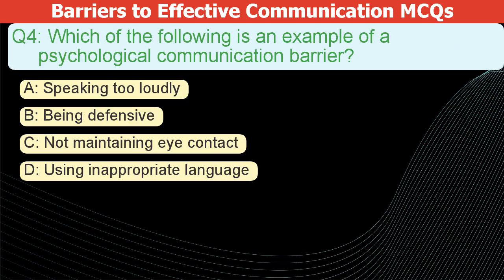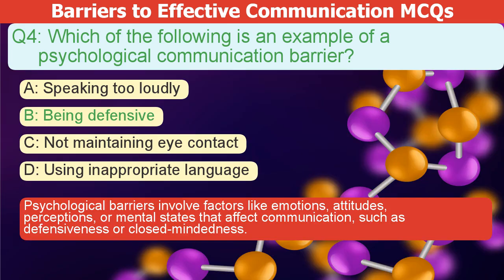Which of the following is an example of a psychological communication barrier? A. Speaking too loudly. B. Being defensive. C. Not maintaining eye contact. D. Using inappropriate language. The correct answer is B. Psychological barriers involve factors like emotions, attitudes, perceptions, or mental states that affect communication, such as defensiveness or closed-mindedness.